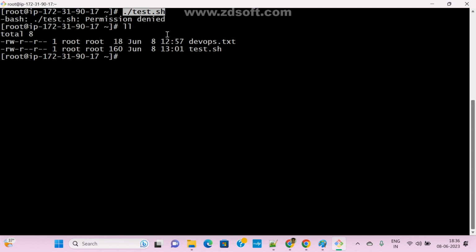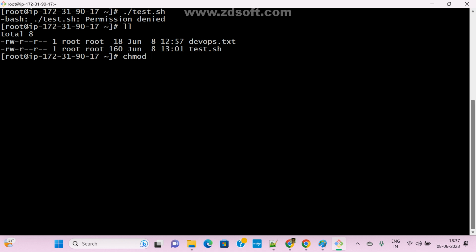Now tell me, I hope everyone knows: how to give execution permission to user or group or everyone? I want to give execution permission to everyone: user, group or others. Tell me the Linux command to give execution permission. Change mode, sir. chmod, change mode, correct, exactly.